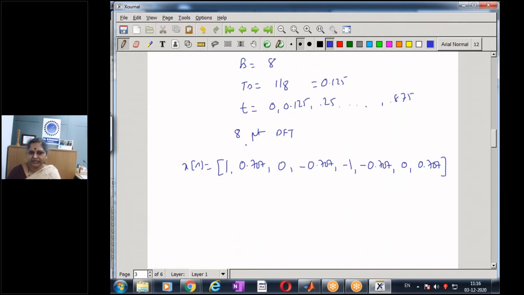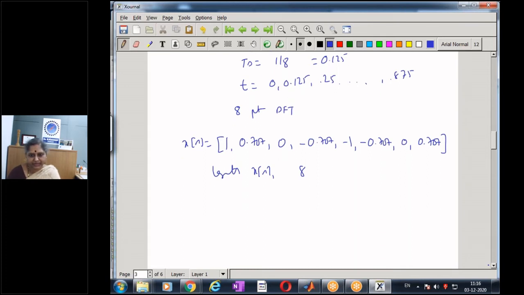Because I have taken the length of xn as 8, if I take the length of xn, in this case it is 8. Of course, I could have defined a longer duration and taken 20 or 30 samples, but we have just taken 8 samples. So because my length is 8, the minimum value of n for which I can compute a DFT is again 8. So let me compute the 8-point DFT.